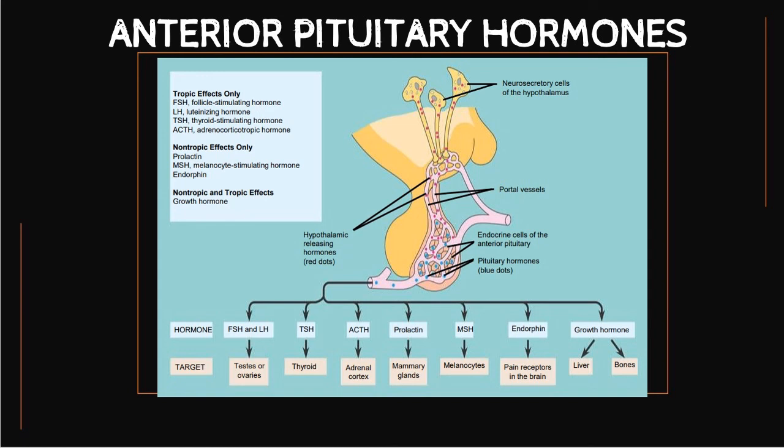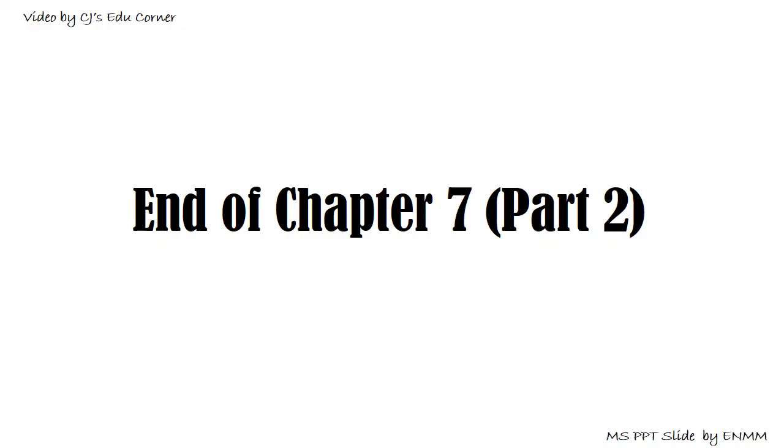And there is a hormone we call growth hormone, which can be both non-tropic and tropic. So you must recognize which one is a tropic hormone with an example, which one is a non-tropic hormone with an example, and which one can be both, which is growth hormone.